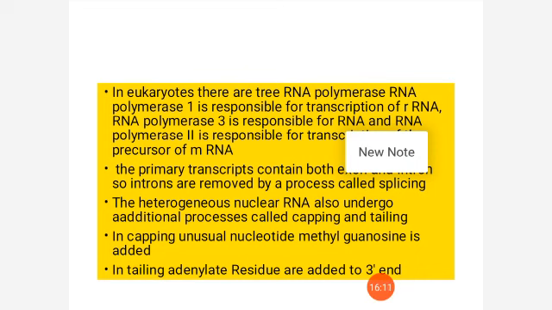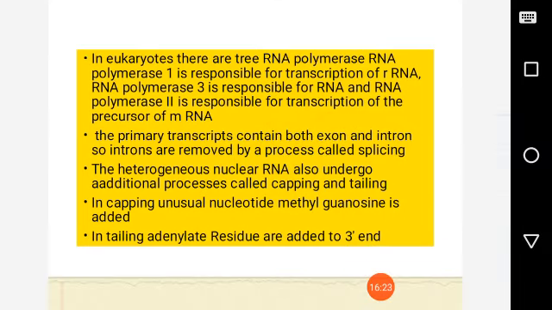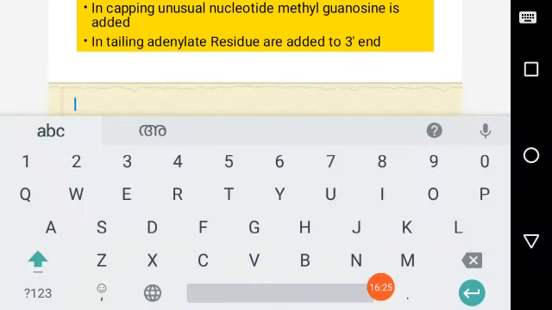Now this hnRNA, which is formed from DNA, also undergoes two additional processes. One is capping and the other is tailing.